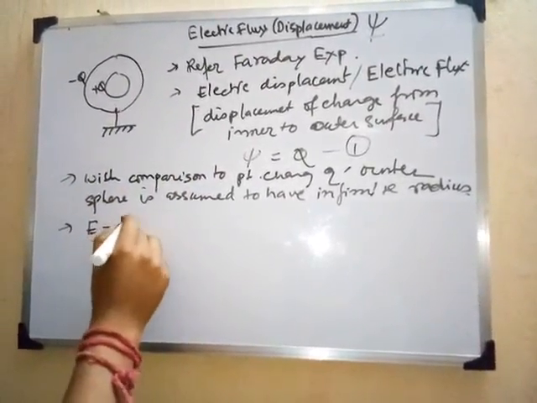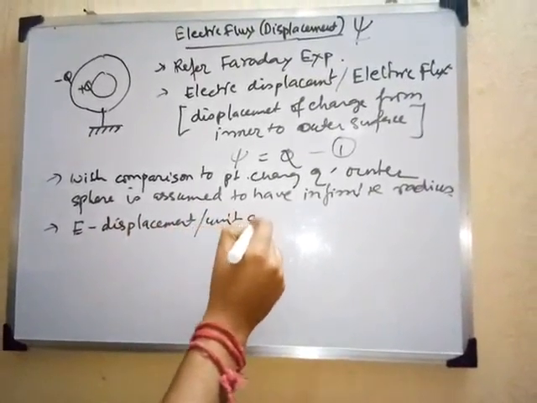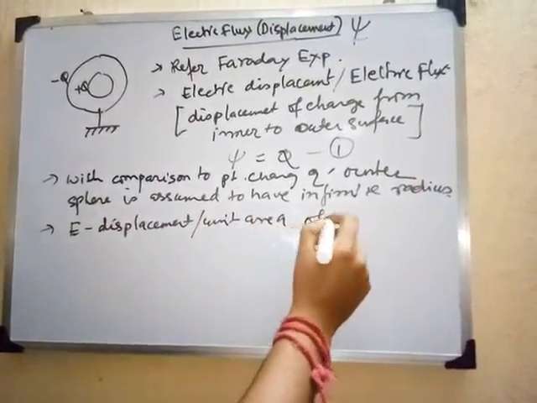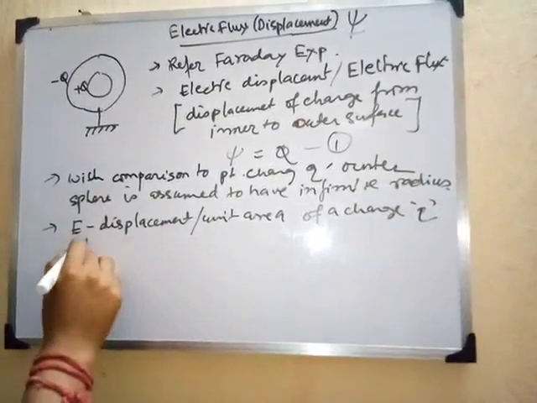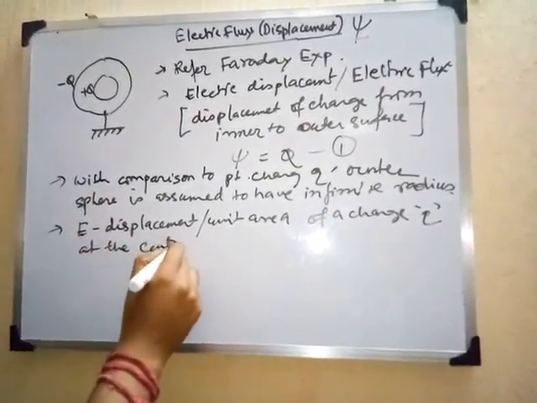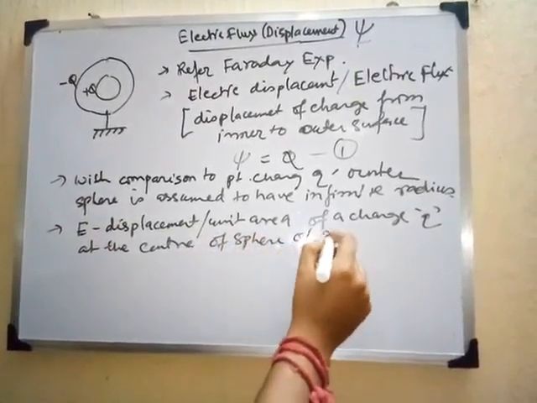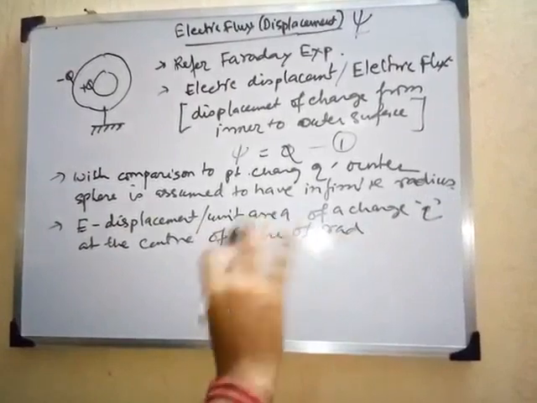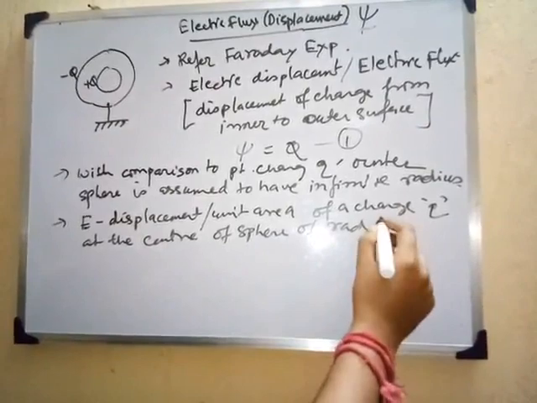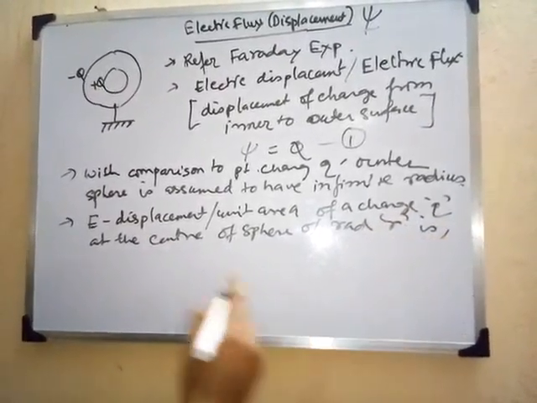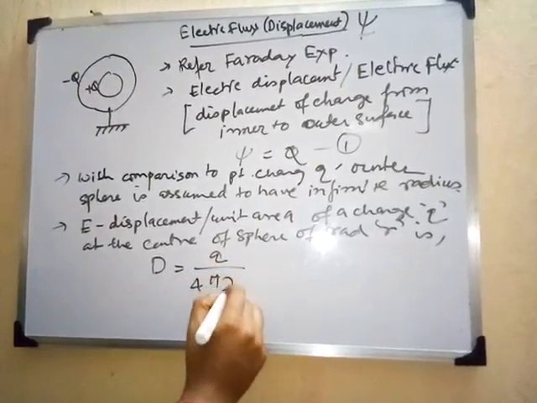So the electric displacement per unit area of a charge Q at the center of a sphere having radius r will be given by D equals Q by 4 pi r square, right?